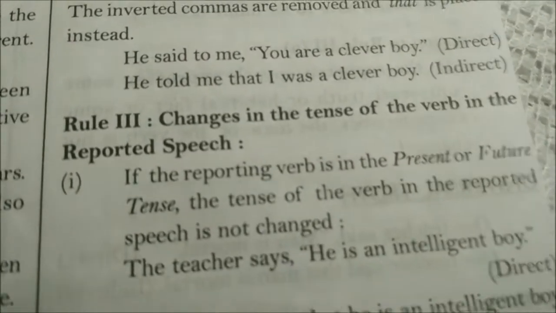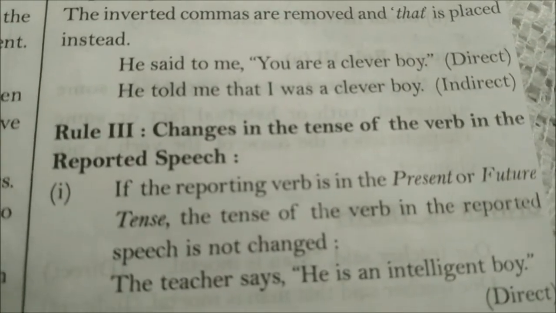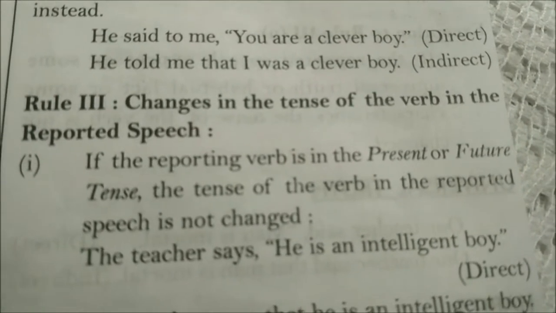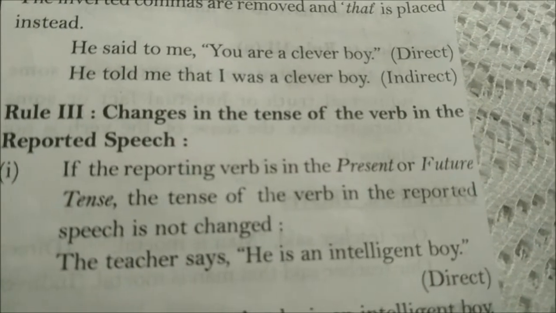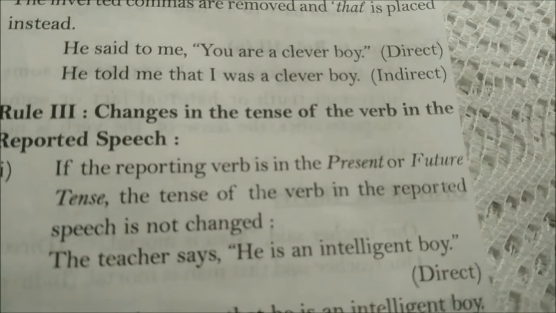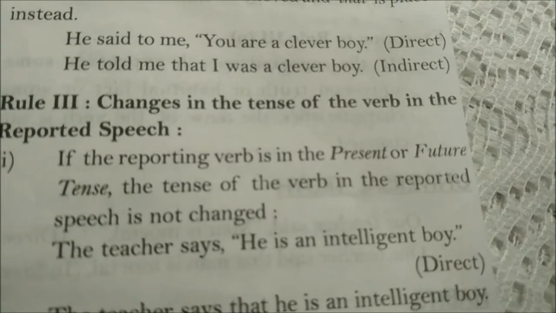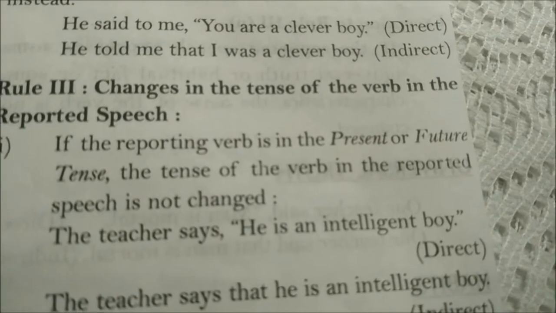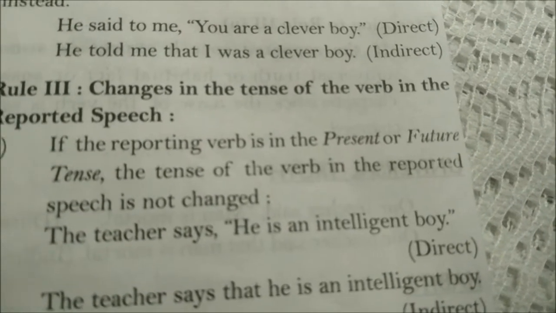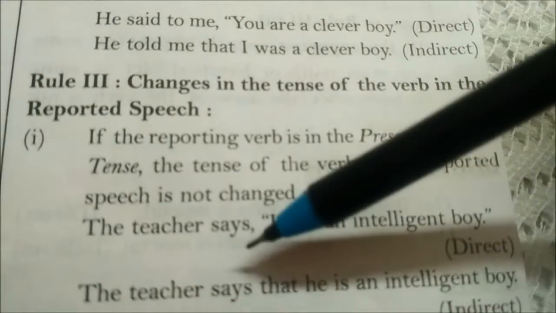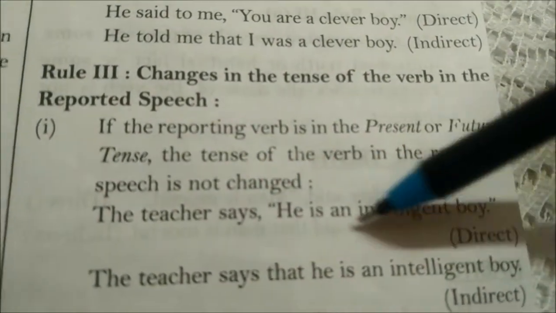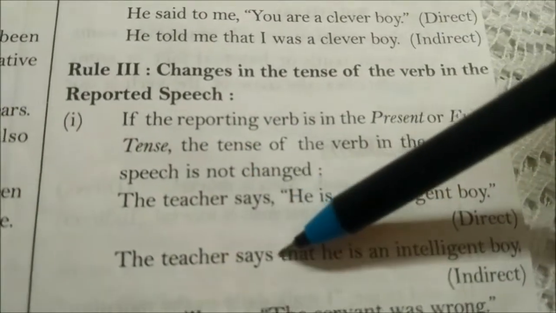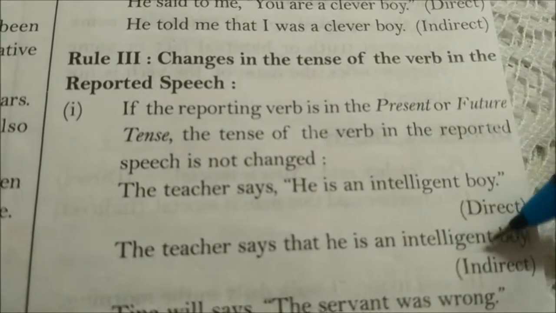Now rule third is changes in the tense of the verb in the reported speech. If the reporting verb is in present or future tense, the tense of the verb in the reported speech is not changed. The teacher says he is an intelligent boy. So if the reporting verb is in present or future, the remaining sentence will not change. The teacher says that he is an intelligent boy.